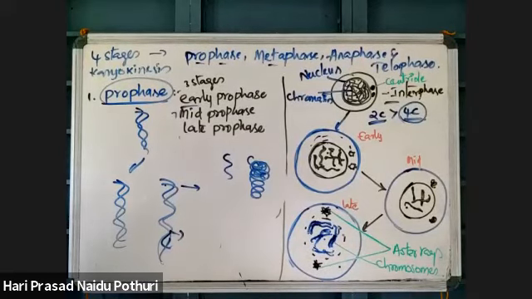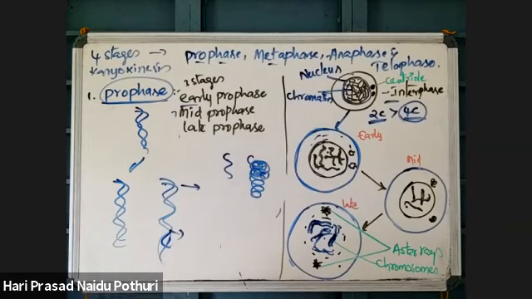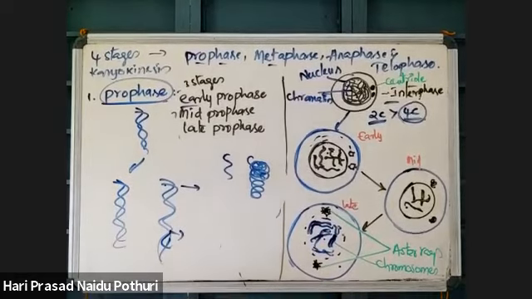Chromosomal material undergoes condensation by losing water to form distinct chromosomes. Next point.